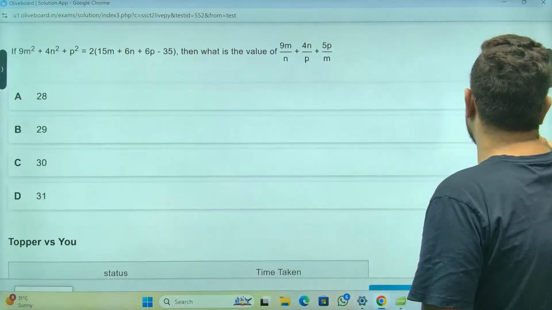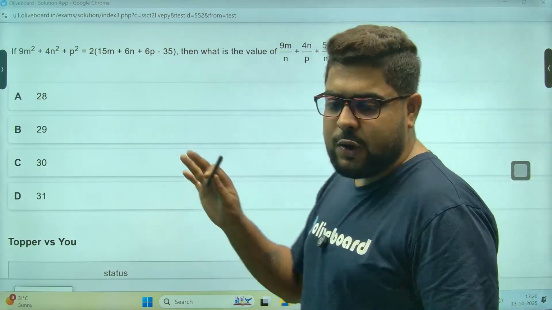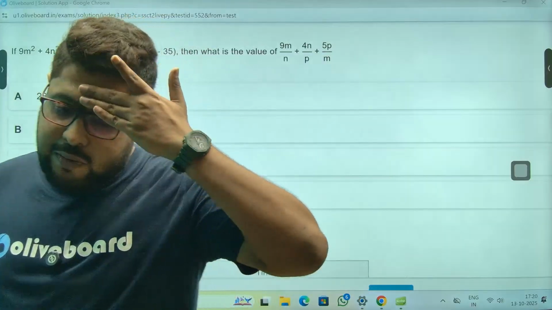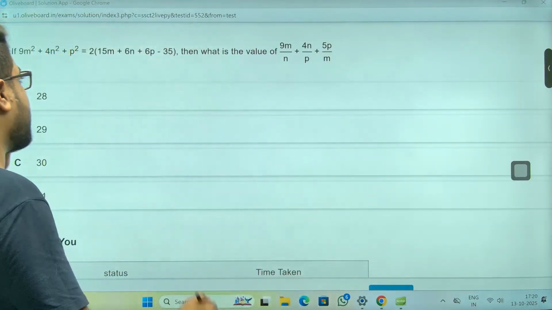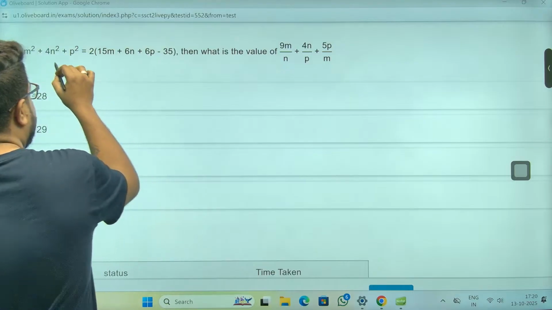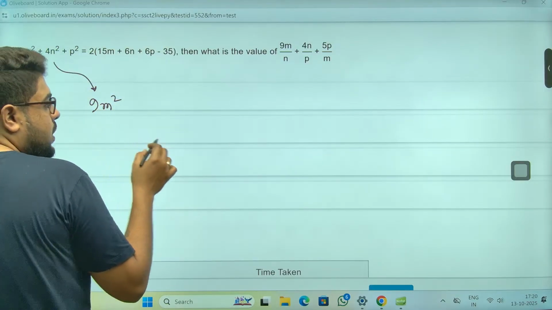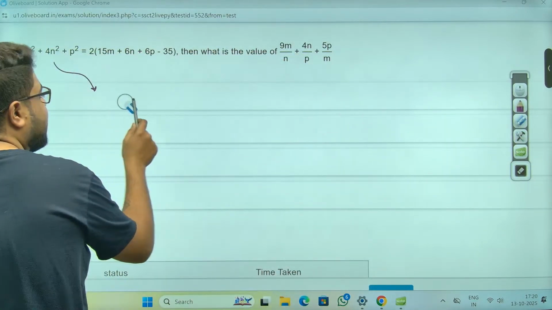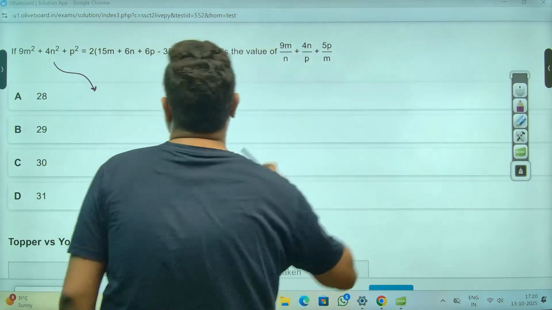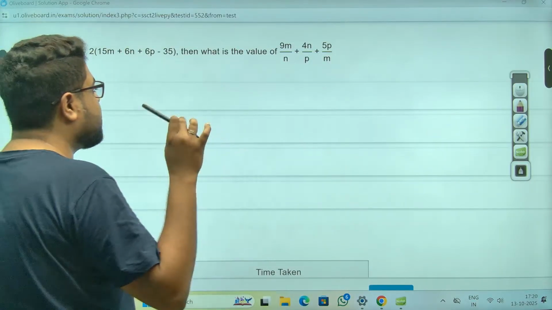Sir, how to do this? The rule is you need to make a whole square from here. Now, you can do it using shortcuts. Again, I prefer you do it properly with understanding. How, sir? 9m square. If you don't want to remember it blindly, I'll show you both the ways. Let me show you the shortcut first.